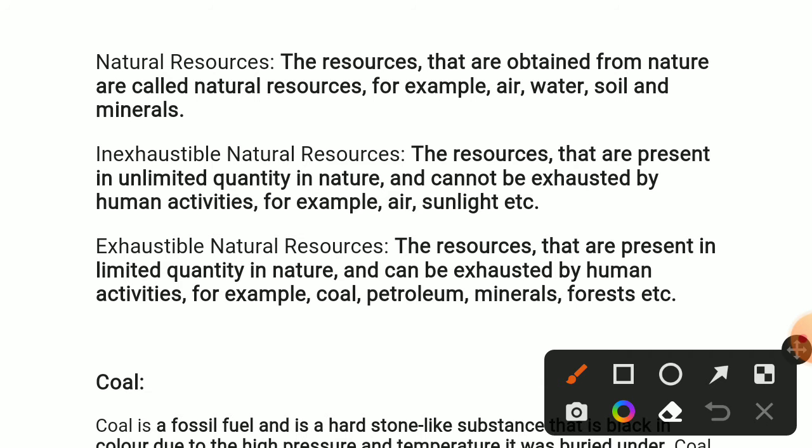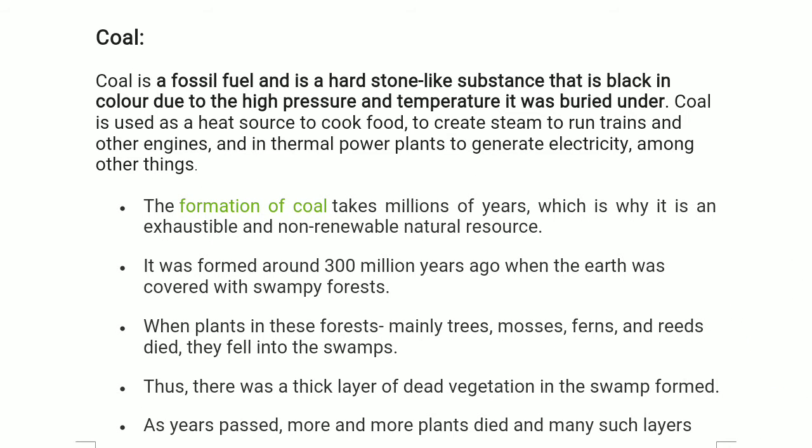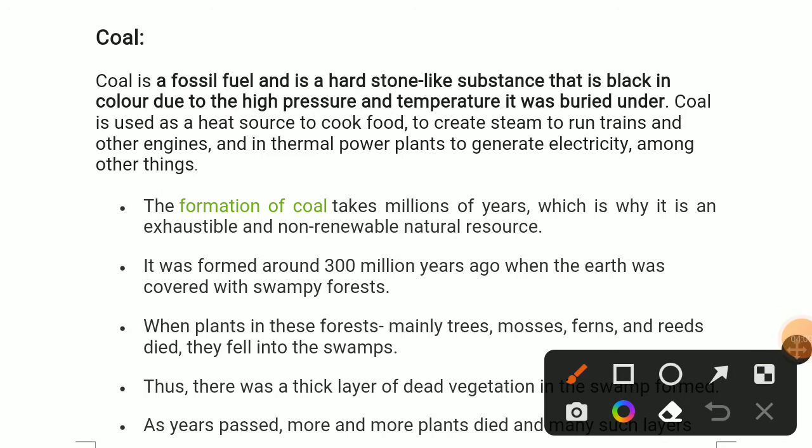First we'll see what coal is, how coal forms, and what the products of coal are. In simple words, coal is a black colored substance, hard, tough, and porous. Coal is a fossil fuel, hard like a stone and black in color due to the high temperature it was buried under. Coal is used as a heat source to cook food, to create steam, to run trains and other engines, and in thermal power plants to generate electricity, among other things.